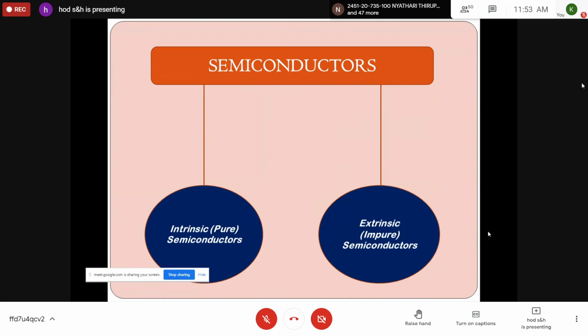So you know that again the semiconductors, they are classified into intrinsic semiconductors and extrinsic semiconductors. Write this one. Semiconductors are classified as intrinsic, which are called the pure semiconductors. And the second type, all this you have studied in your intermediate, that's why I'm going a little bit fast, extrinsic semiconductors, which are impure semiconductors. Semiconducting materials are classified as intrinsic semiconductors and extrinsic semiconductors, pure semiconductors and impure semiconductors.